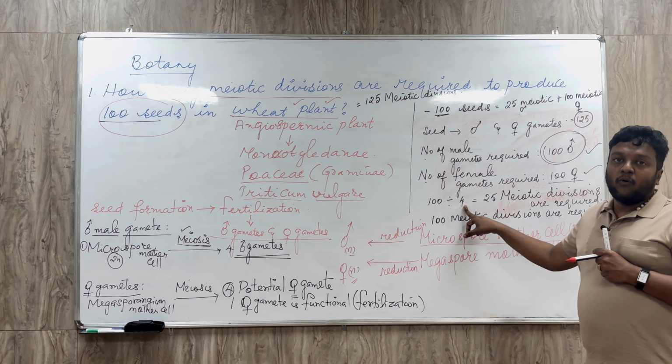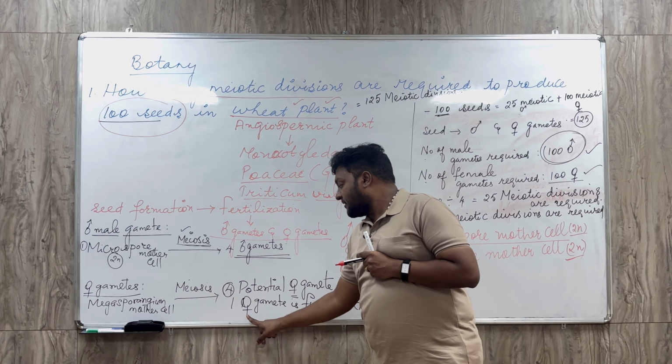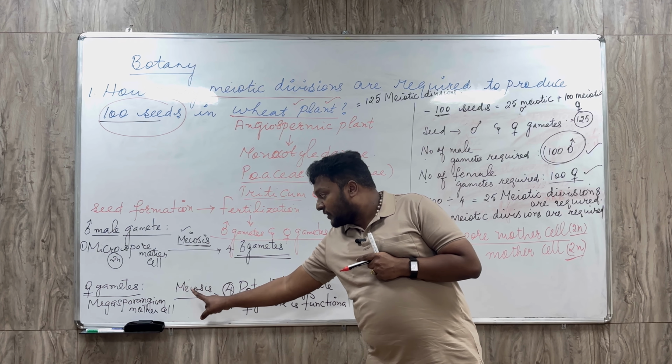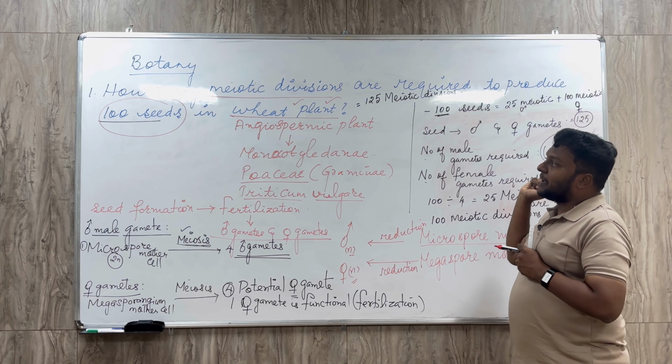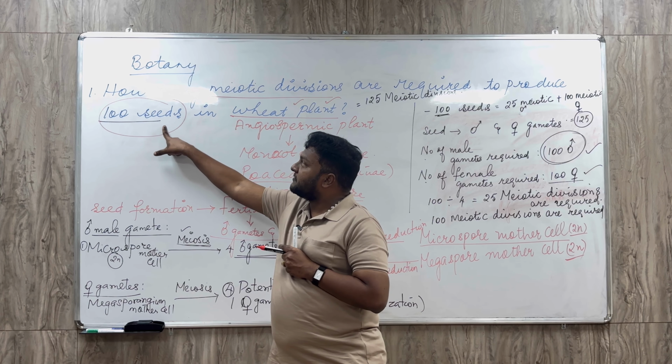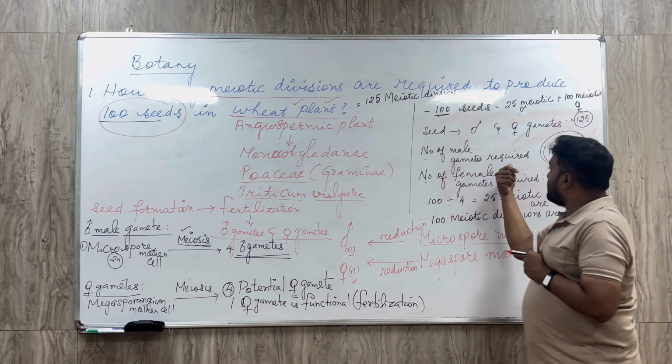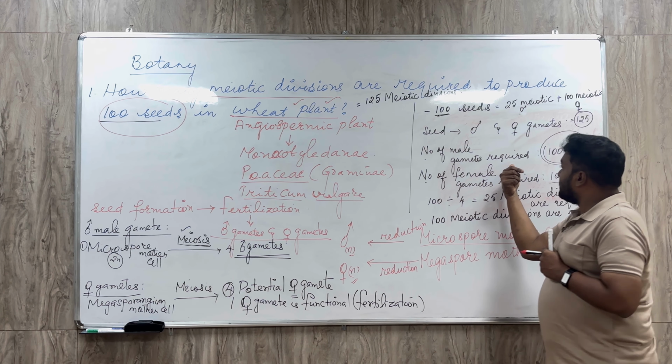Similarly, coming to the female gametes, the megaspore mother cell undergoes meiosis and gives only one functional female gamete. So one meiotic division gives one female gamete, which means 100 meiotic divisions produce 100 female gametes. The 100 male gametes and 100 female gametes together fertilize and give rise to 100 seeds. For the male gametes 25 meiotic divisions are required, whereas for the female gametes 100 are required. So altogether 125 meiotic divisions are essential for 100 seeds to be formed in an angiospermic plant.